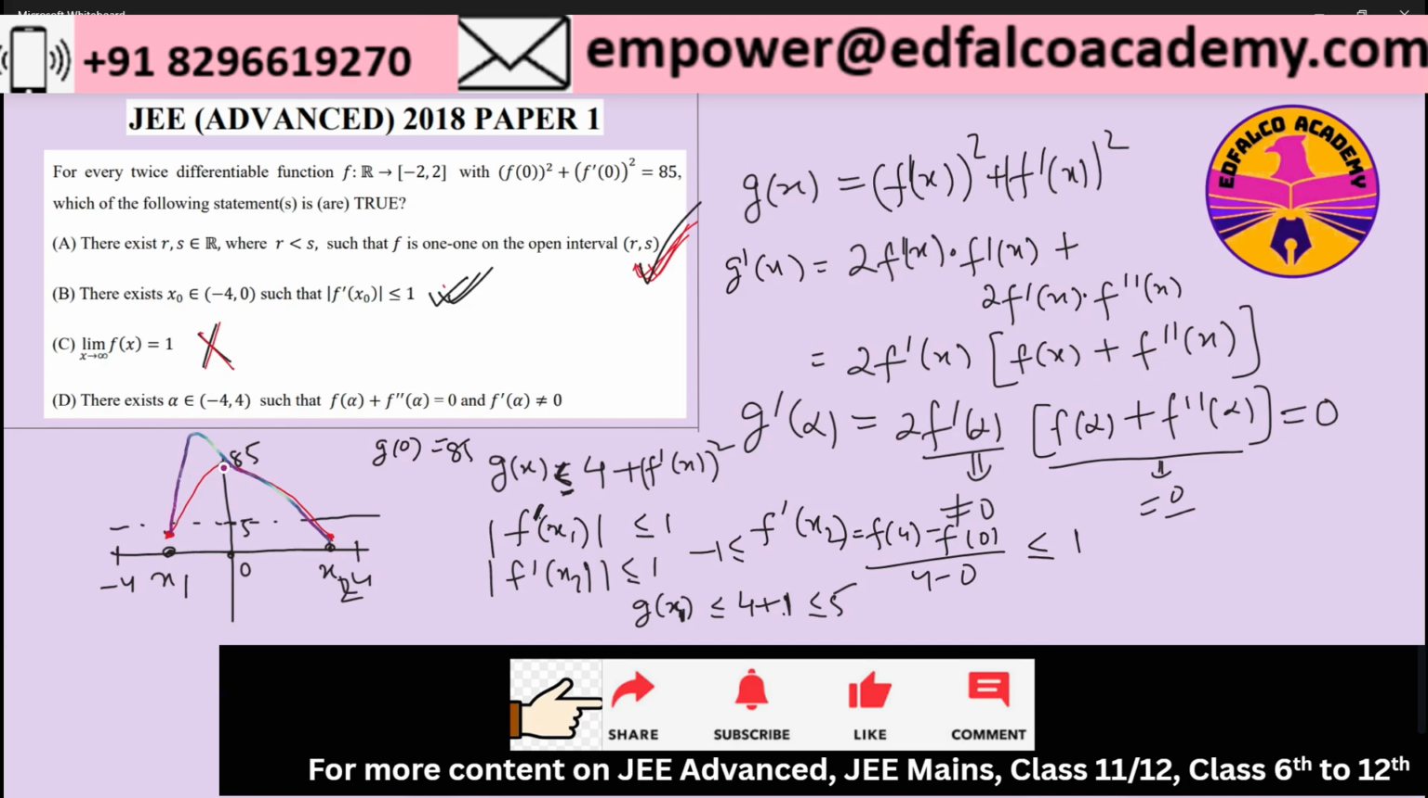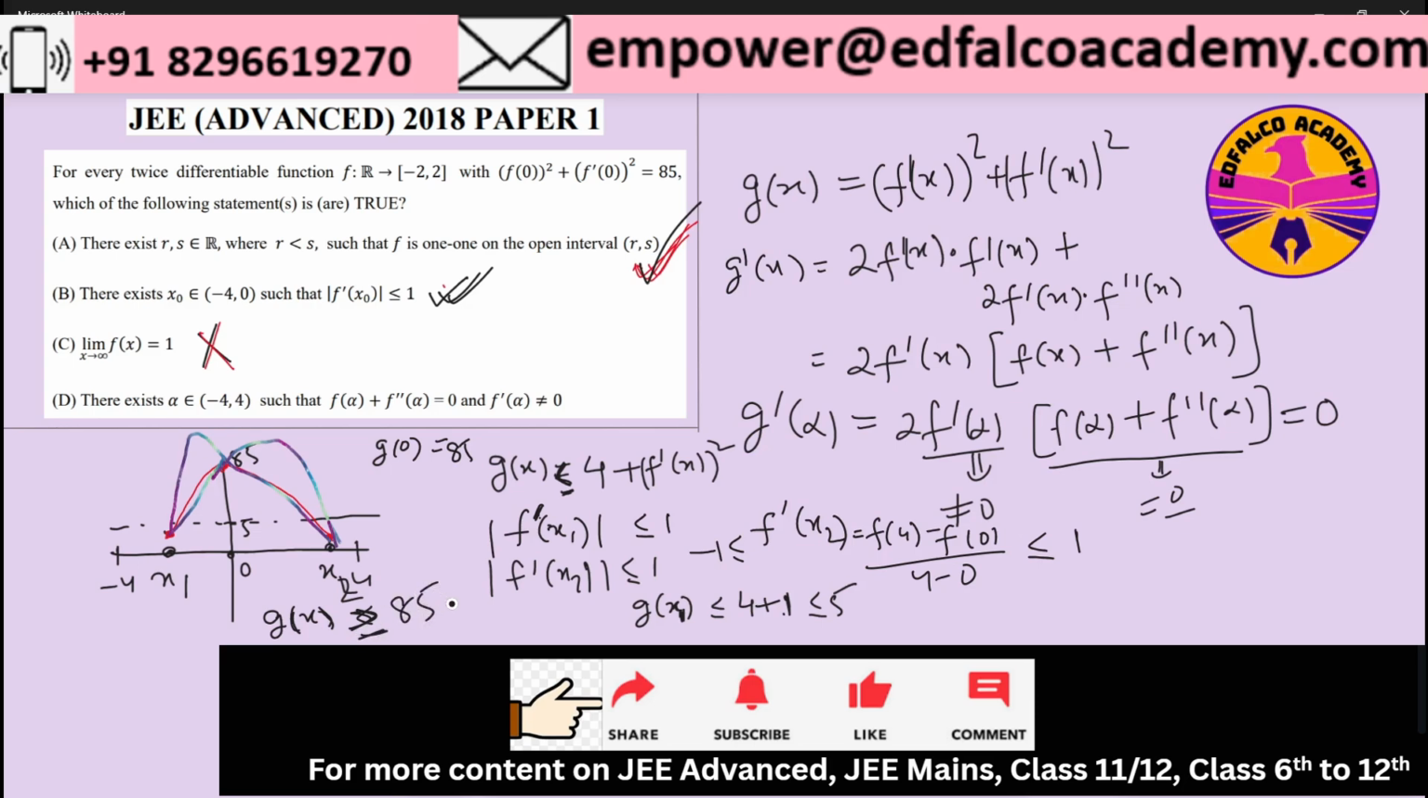Either it can go to greater than 85 in the interval x1 comma 0, or it can take a value greater than 85 in the interval 0 comma x2. Anything is possible, right? It can even do something like this. So all this is possible. So the point is that g of x, in the interval x1 x2, is greater than or equal to 85, right? That is what we are seeing.